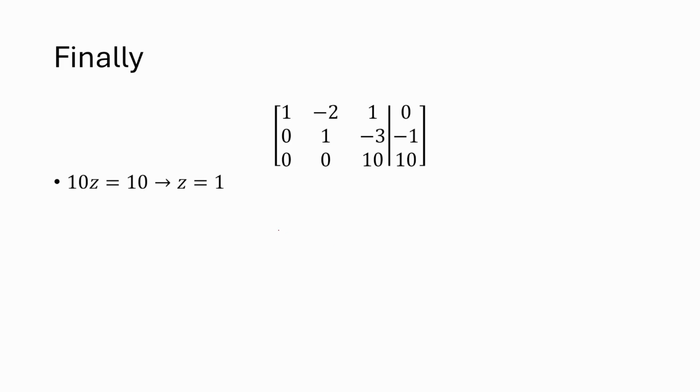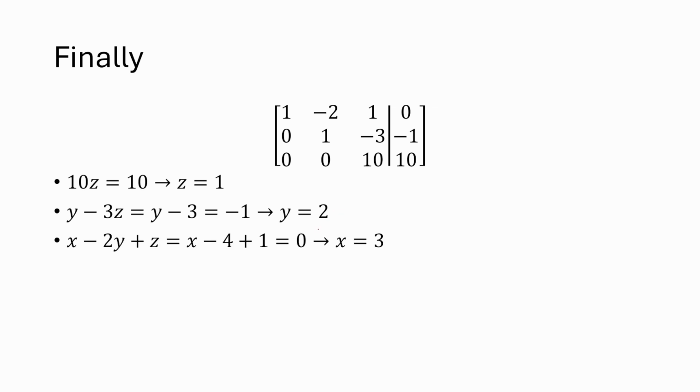So Z equals 1, I said that. Then putting that Z equals 1 into the second equation, that lets us solve for Y. And so we have Y equals 2. And then I plug Y equals 2 into my first equation, and I will end up with X minus 4 plus 1 equals 0. And so X equals 3. And then we're done. Those are the solutions.